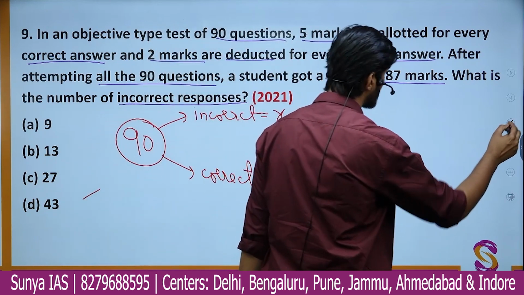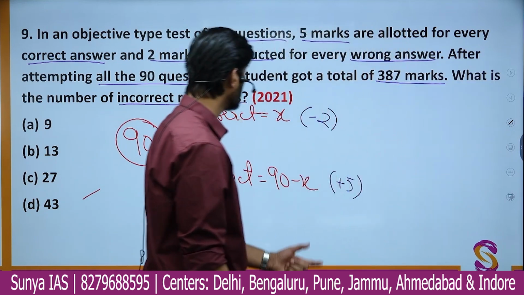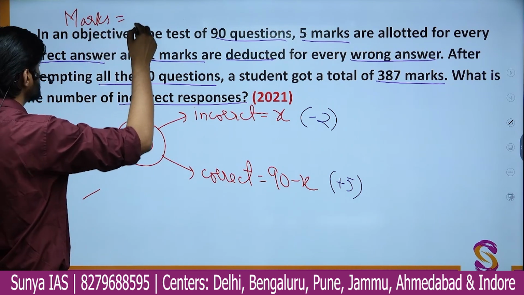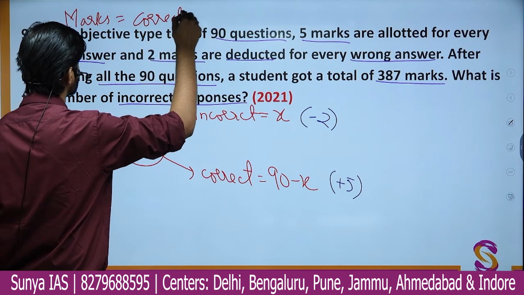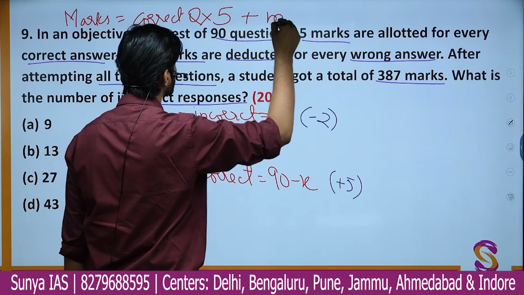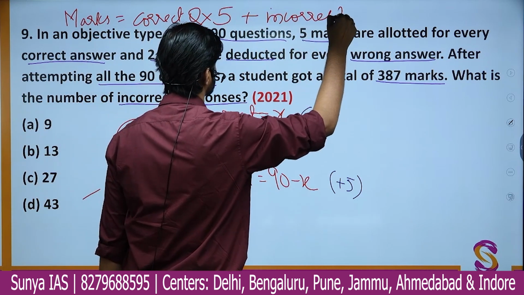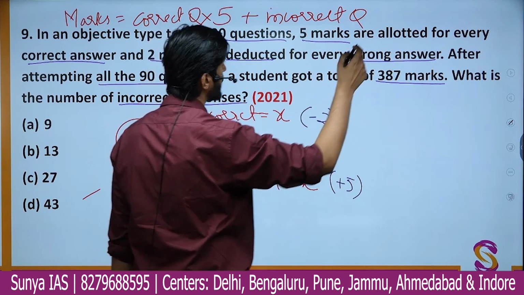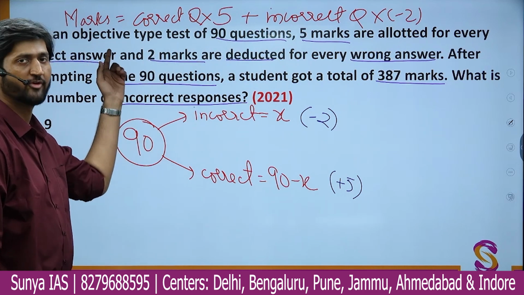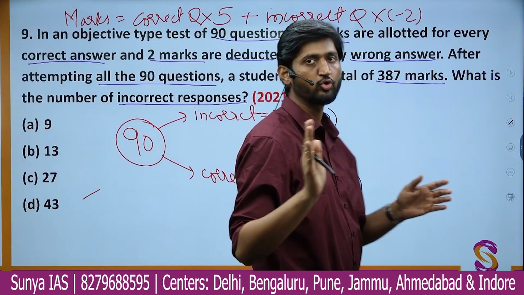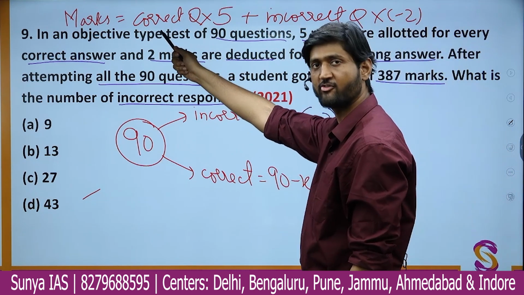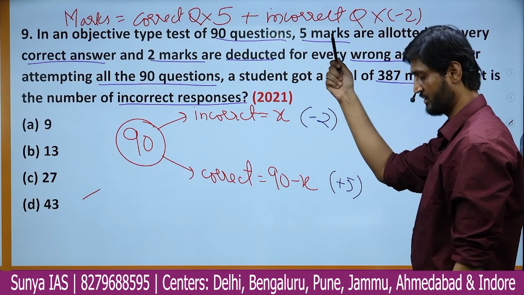So one can say that total marks are nothing but correct questions into the marks of a correct question, which is 5, plus incorrect questions multiplied by the marks, which is minus 2. That is the simple equation we have to solve. Whenever you total your marks after the examination, after checking the answer key, you find out the number of correct questions and the number of incorrect questions you have solved.